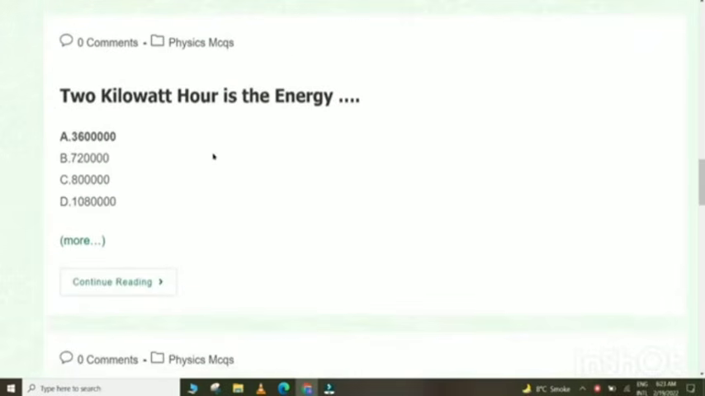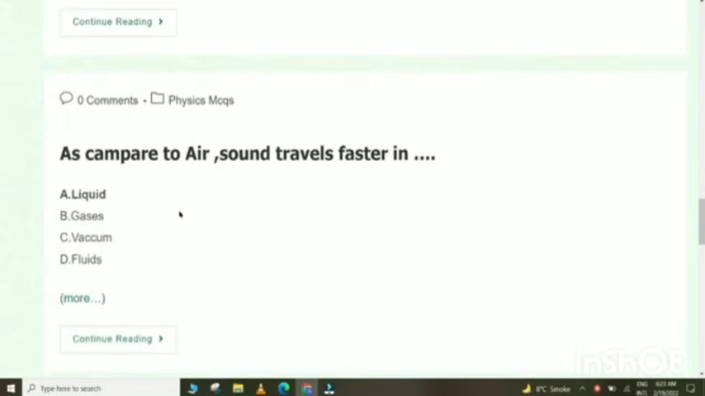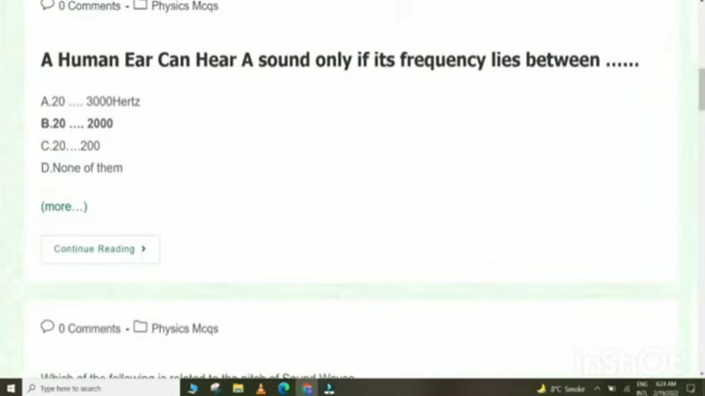2 kilowatt-hour is the energy, 3,600,000 joules. An example of longitudinal wave is slinky spring. As compared to air, sound travels faster in liquid. A human ear can hear a sound only if its frequency lies between 20 to 20,000. Which of the following is related to the pitch of sound waves? Frequency.